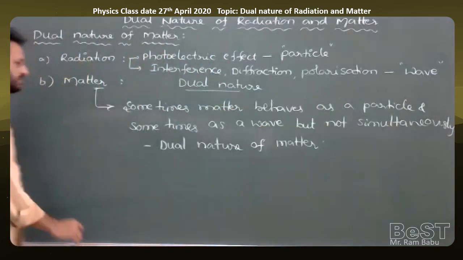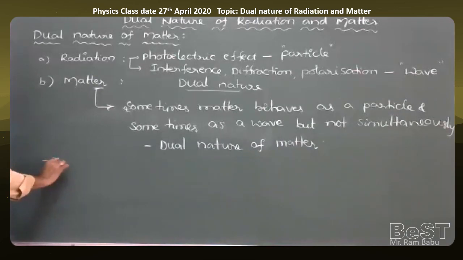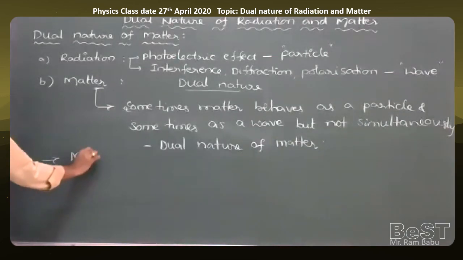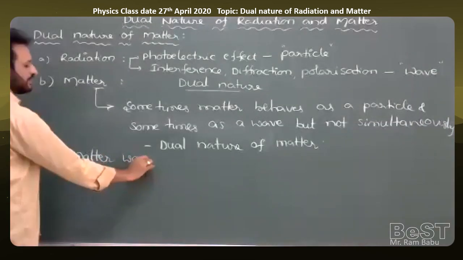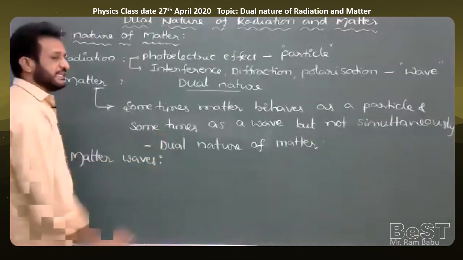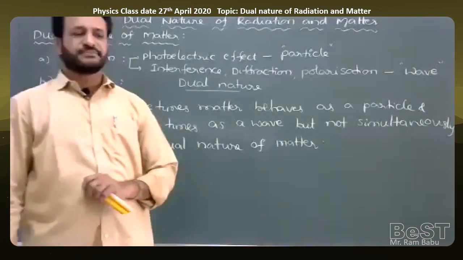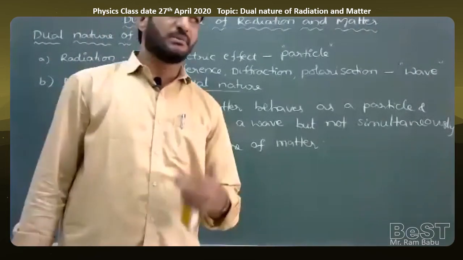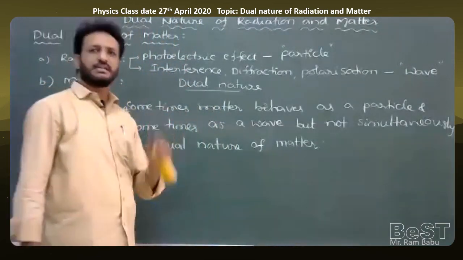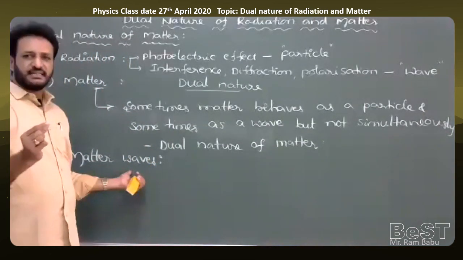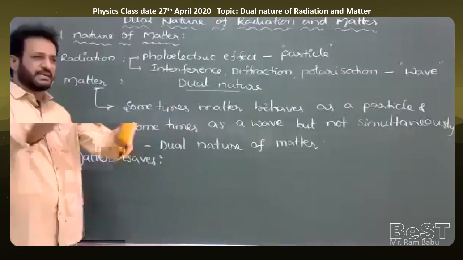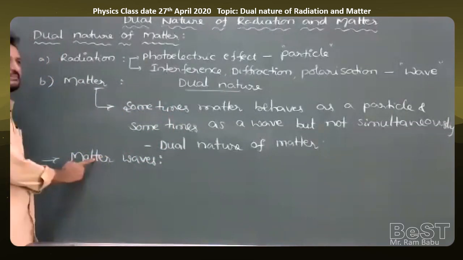But later he also gave one more concept, matter waves. What are matter waves, or de Broglie waves? Matter waves or de Broglie waves mean that any moving particle, like an electron, a proton, an automobile or a dust particle, whenever it is in motion, has some waves associated with it, and those waves are called matter waves.